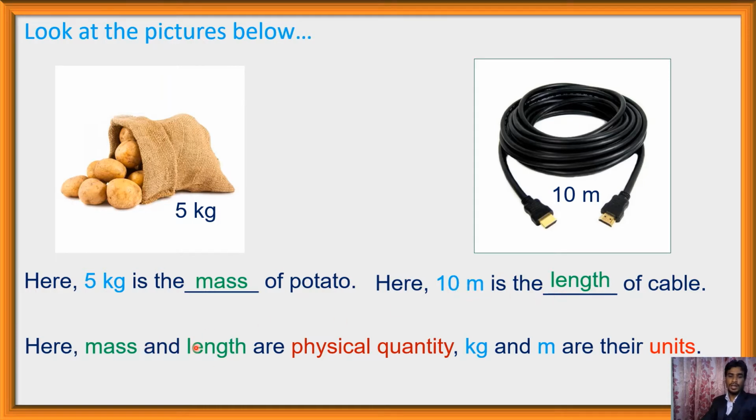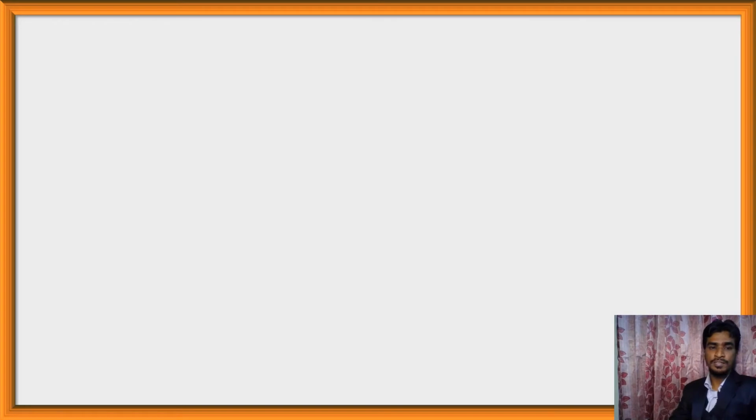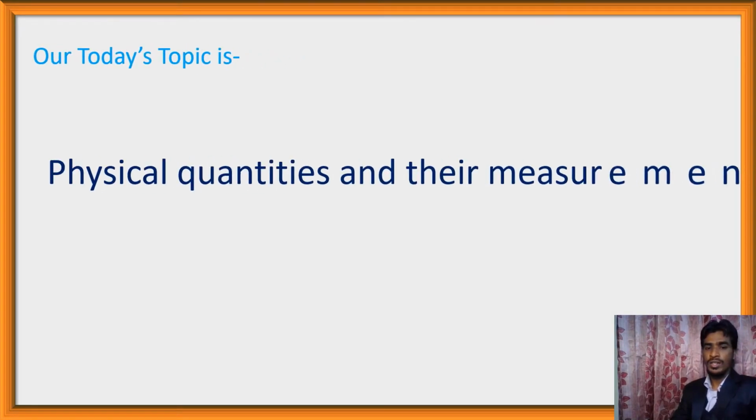So mass and length are physical quantities, and kg and meter are their units respectively. Here kg is the unit of mass and meter is the unit of length. So our today's topic is physical quantities and their measurement. Let's start now.